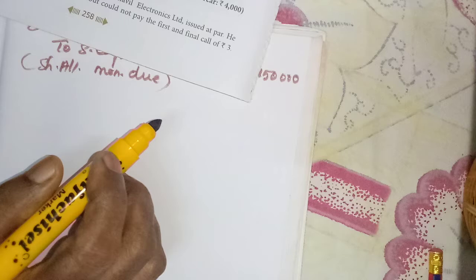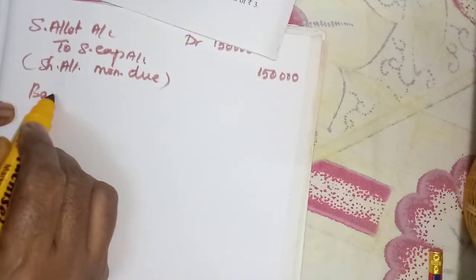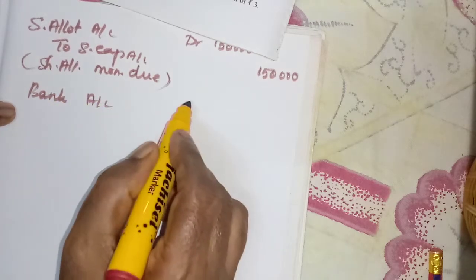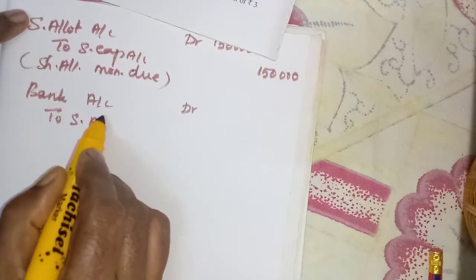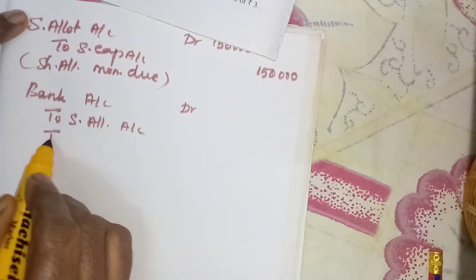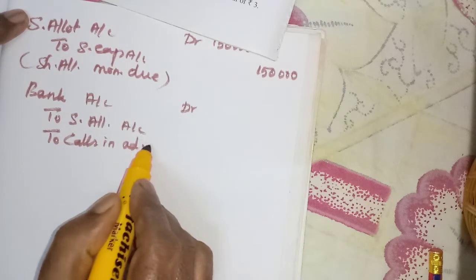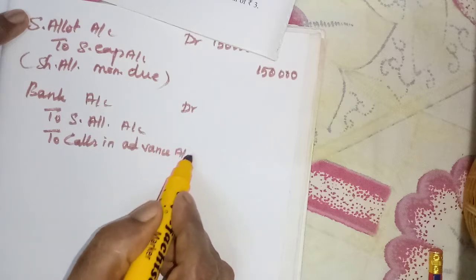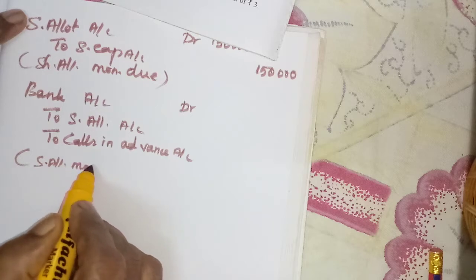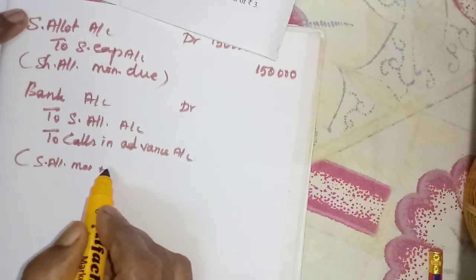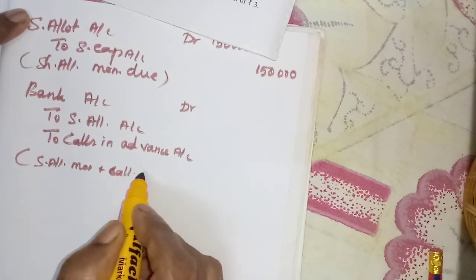On allotment, one shareholder paid the entire balance on his holding. So first you write bank account. Bank account debit to what will we credit? Share allotment account. Then what should be credited? Calls in advance account. Share allotment money received and calls in advance money received.